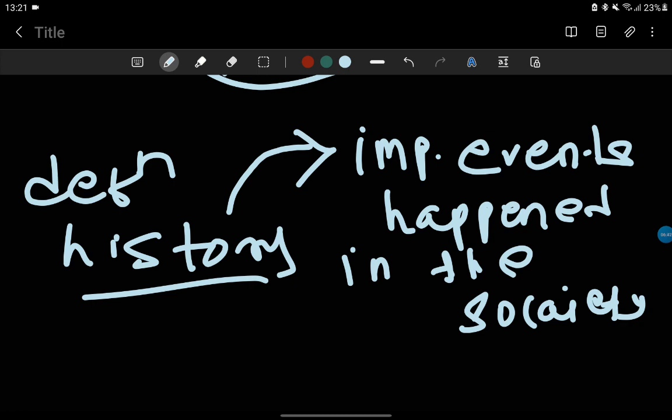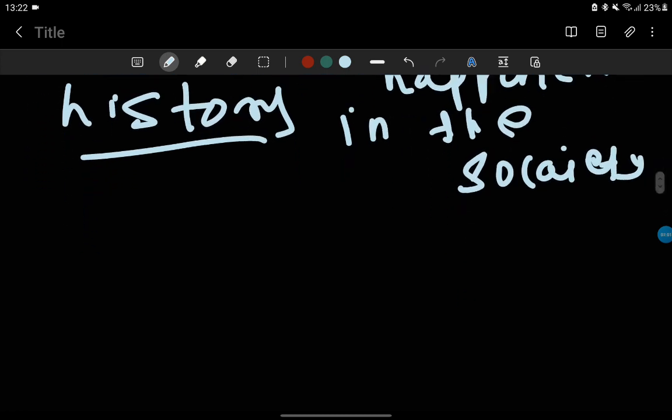While we are talking about the status of women in society, the status of women is gradually degrading and gradually upgrading in the society. Then it is a process, right? So history not only studies events, it also studies processes. Now let me define the parameters which determine the importance, how to write history.